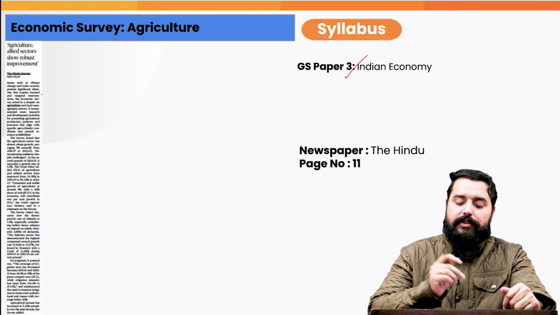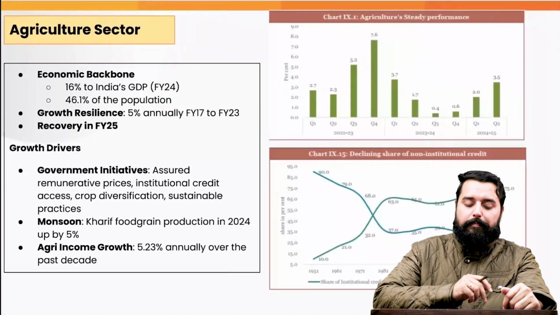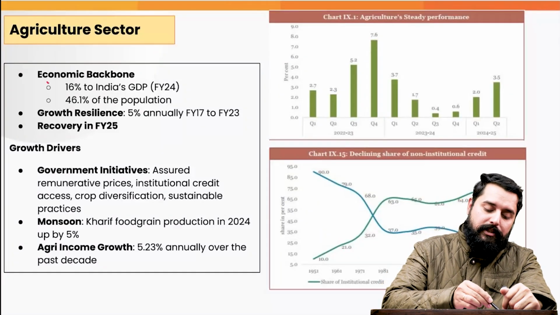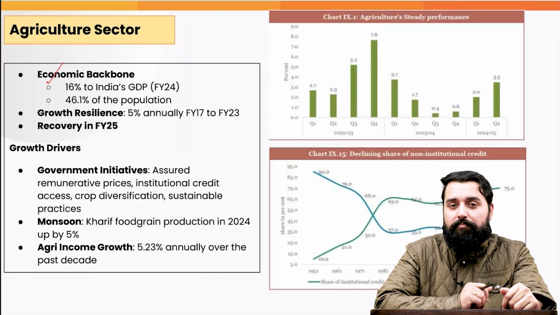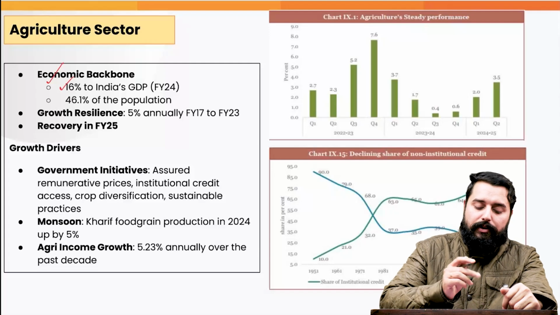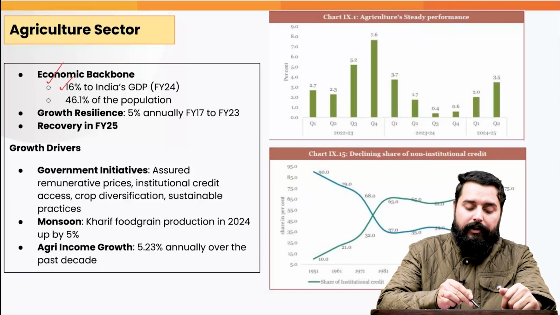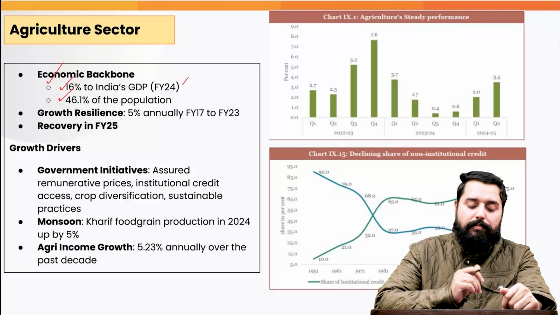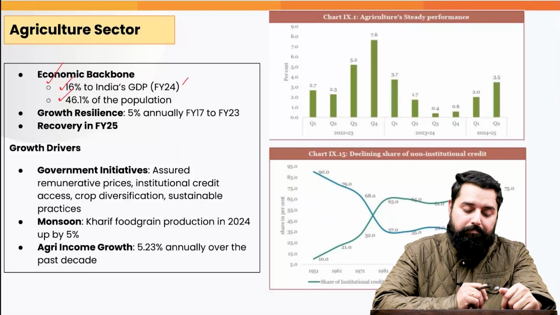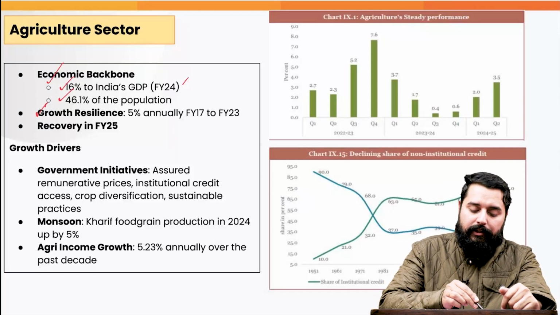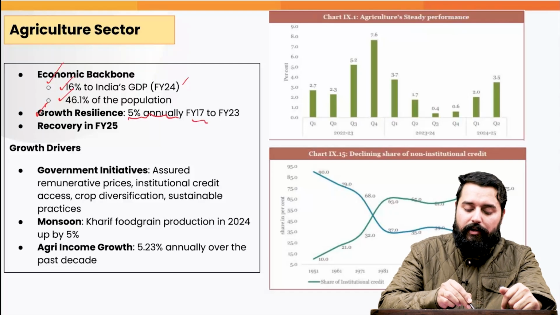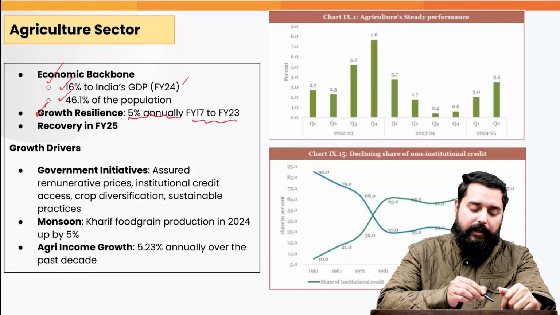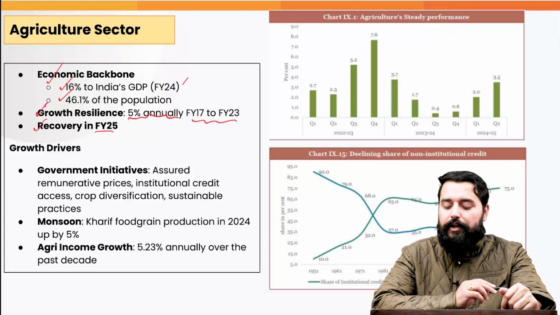This is important in GS3 under the topic Indian economy. Now, first let's have a look at some data. Agriculture sector forms the backbone of India's economy. It contributes 16% to India's GDP as per the data of fiscal year 2024, and it employs 46% of India's population. It is resilient as it has shown 5% growth annually from fiscal year 2017 to fiscal year 2023, and there has been a recovery in fiscal year 2025.